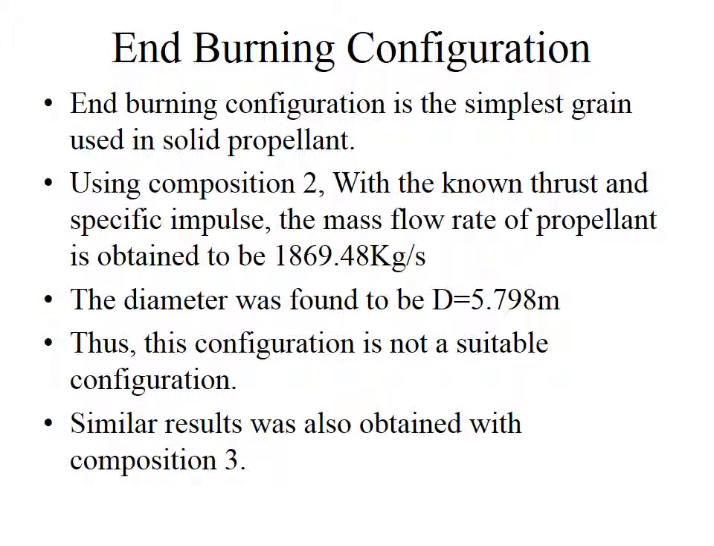End burning configuration is the simplest grain configuration used in solid propellants. Using composition 2 with a known thrust and specific impulse, the mass flow rate of propellant is obtained to be 1869.48 kg per second. The diameter was found to be 5.798 meters, which exceeds the previous diameter, and hence this composition was not suitable. Similarly, results were also obtained with composition 3, and hence this configuration is not suitable.